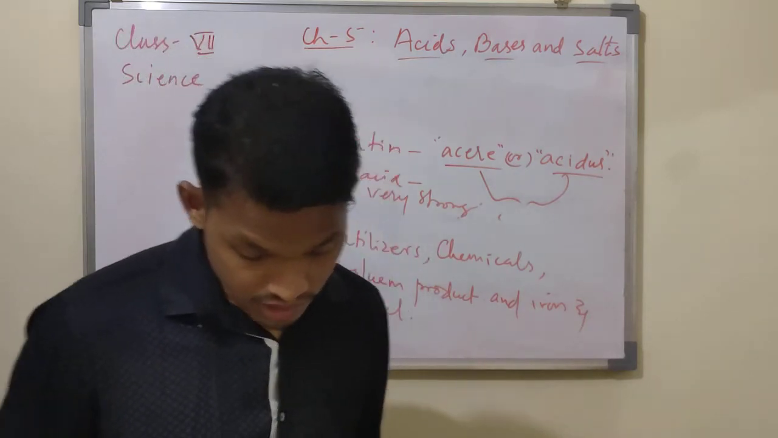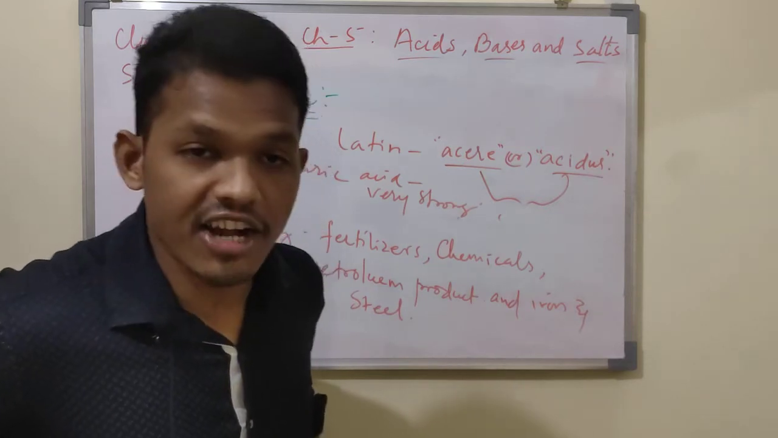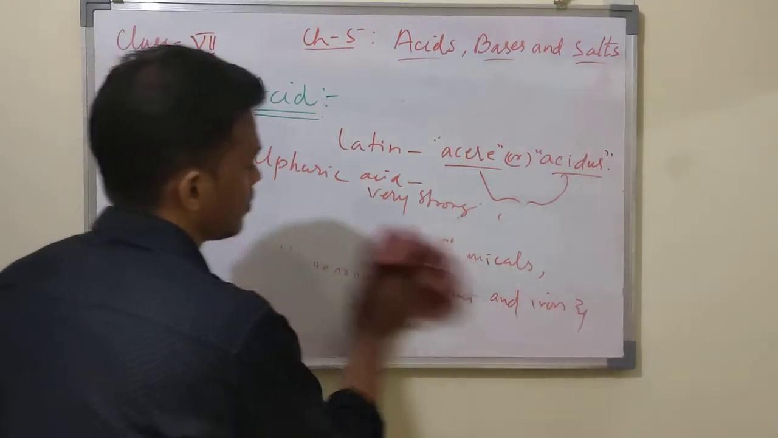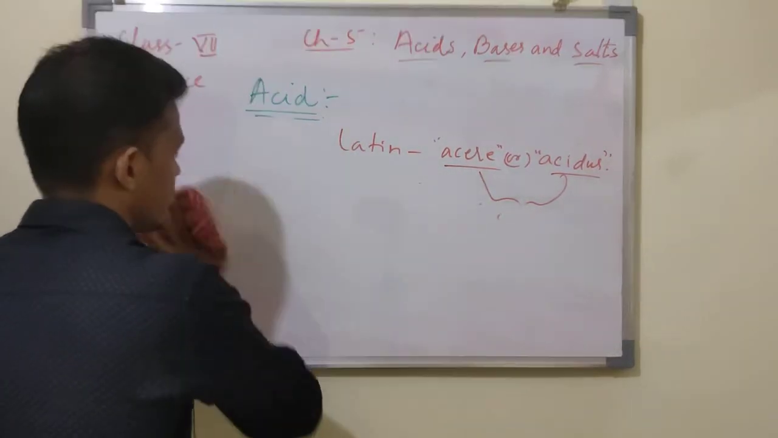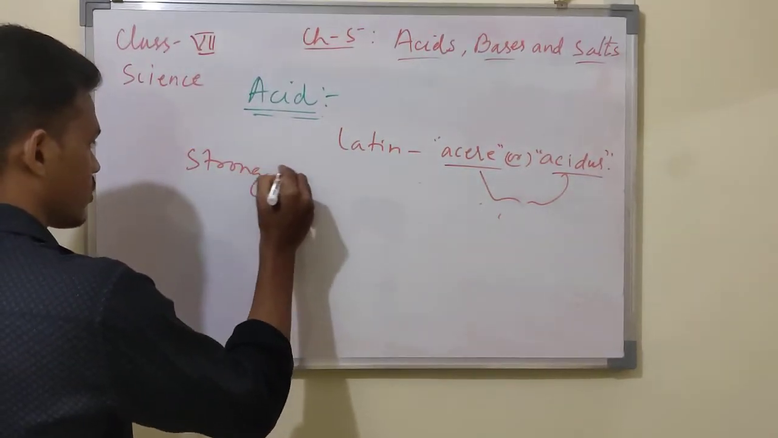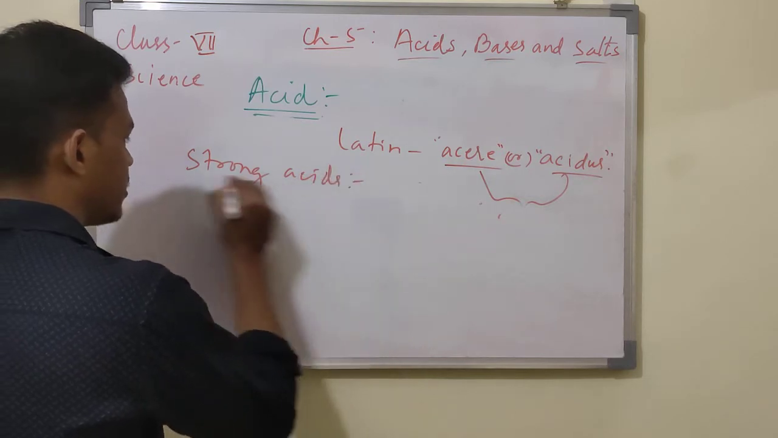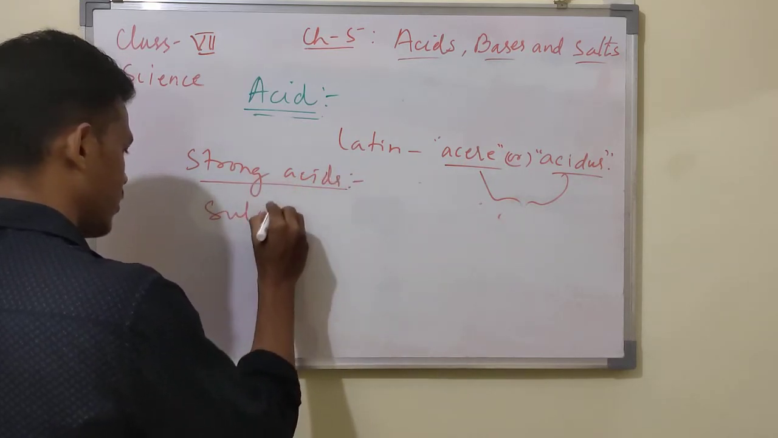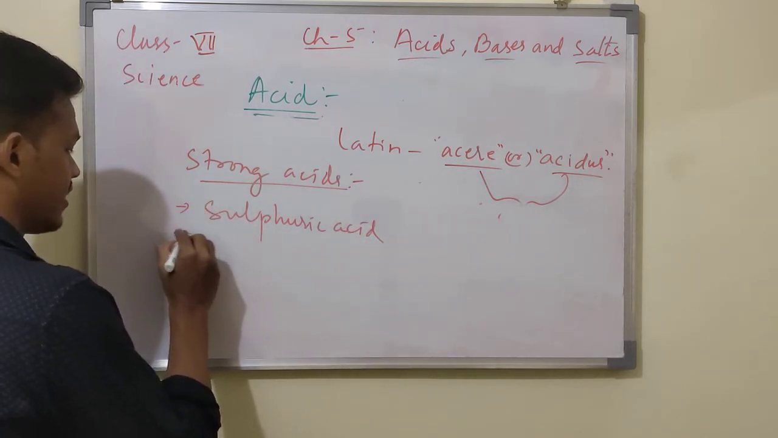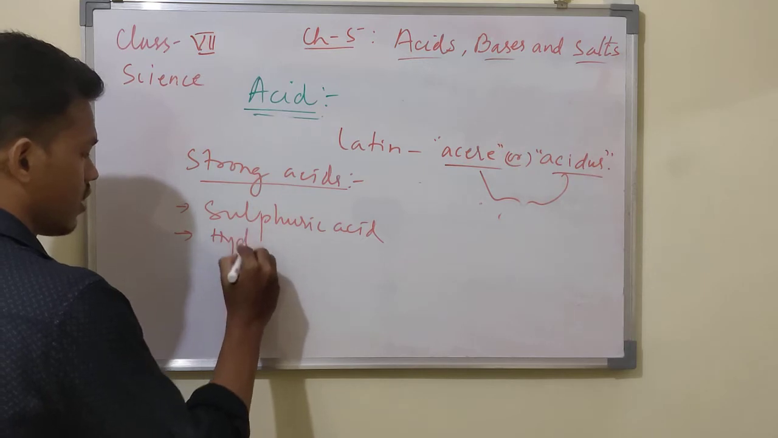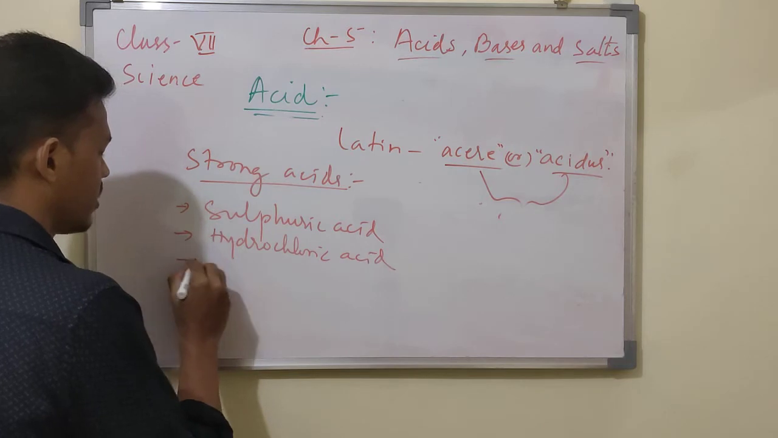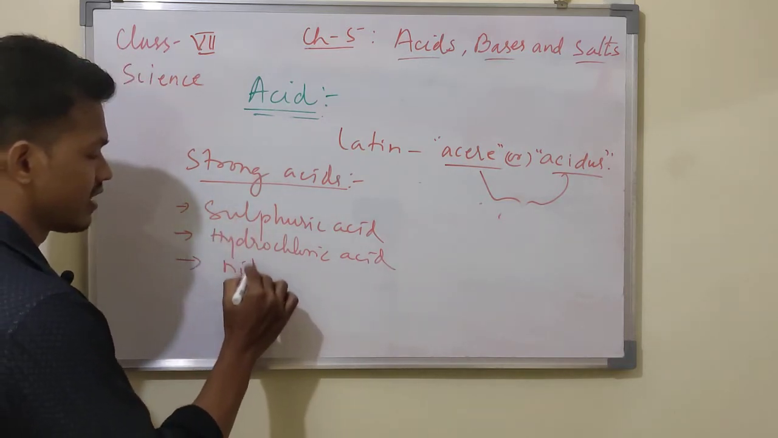Other strong acids are nitric and hydrochloric acid. Other strong acids are what? These are strong acids. If you talk about strong acids, they are sulfuric acid, another one is hydrochloric acid, and another one is nitric acid.